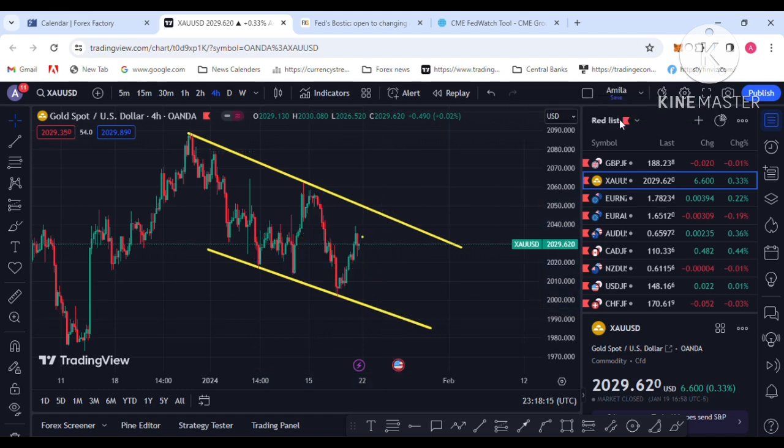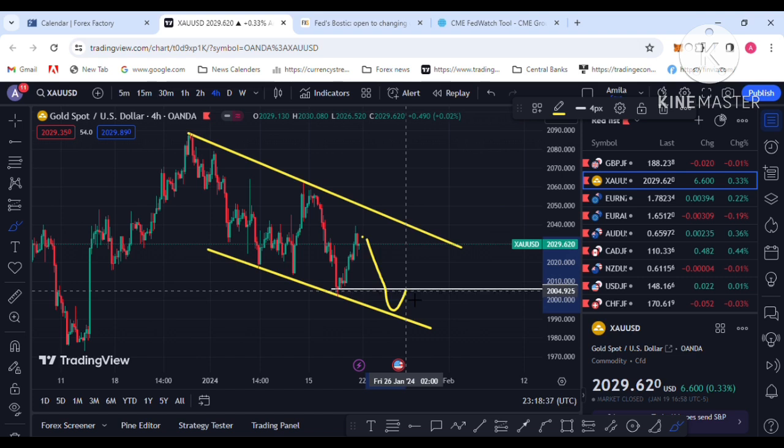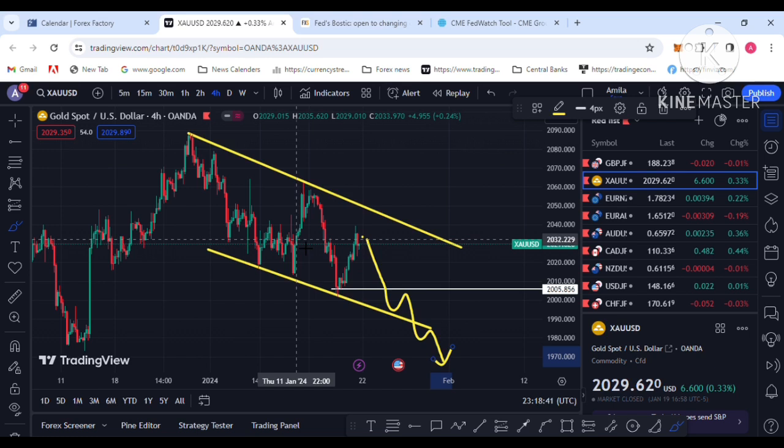My first target is the 2000 level, and January 31st is the FOMC meeting, the main forecast economic event this month. So 2005 is the first target. Then the price drops, retests and drops again. My next target is the strong support level in the 1980 area. The 1980 area is the next strong support.